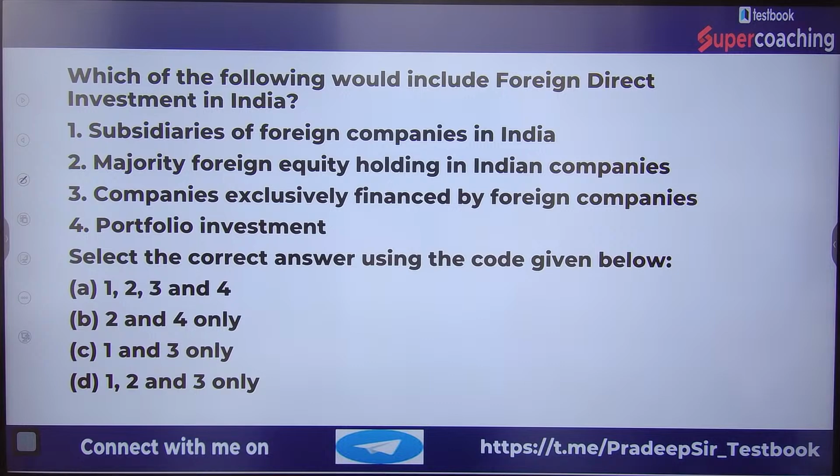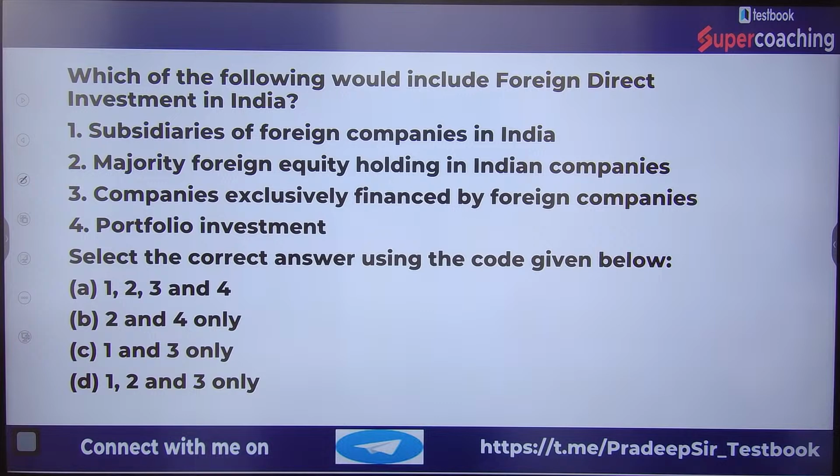Let me read it. Which of the following would include foreign direct investment in India? They are talking about foreign direct investment. Be very clear, they are not talking about foreign investment. Very first statement is subsidiary of the foreign companies in India. Second statement is majority foreign equity holding in Indian companies. Third statement is companies exclusively financed by the foreign companies.